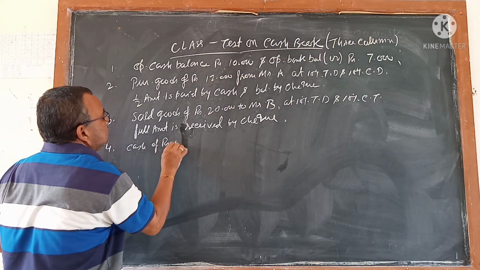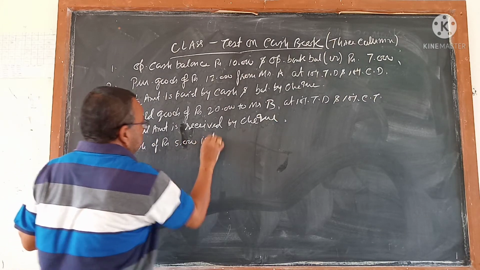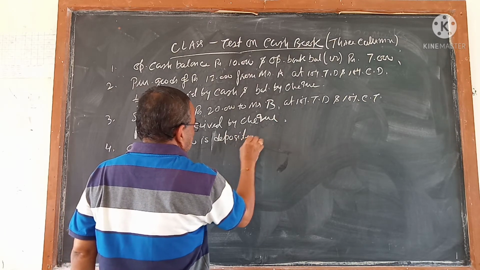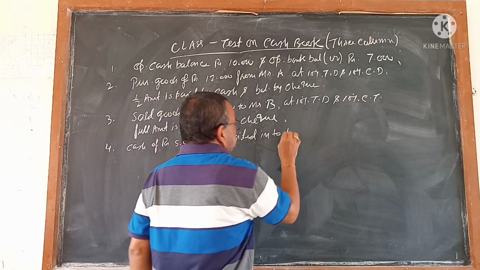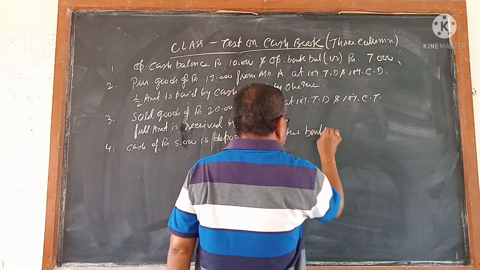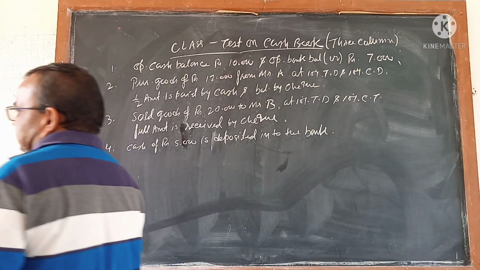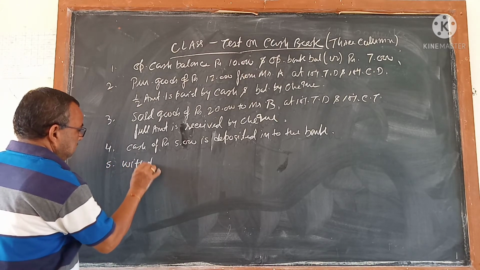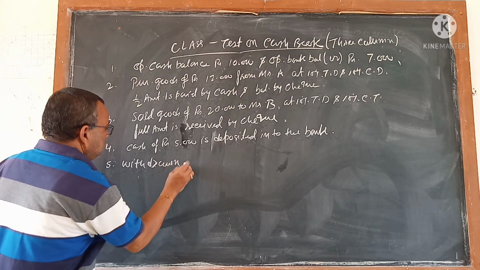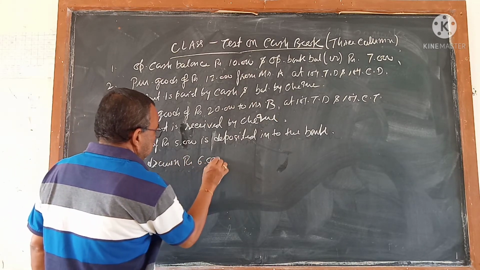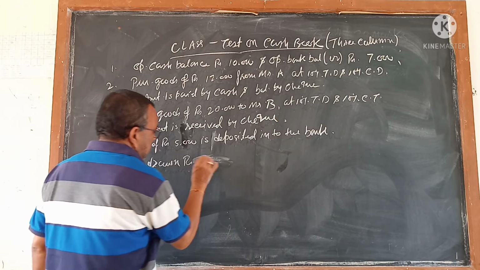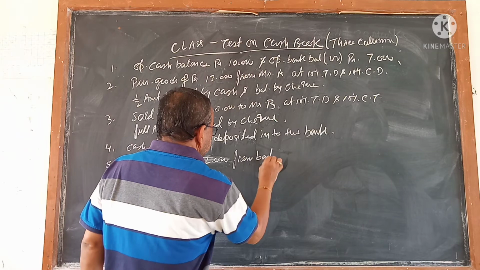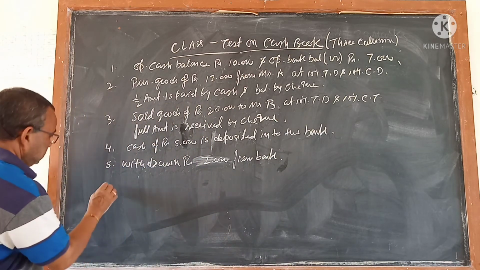Cash of rupees 5,000 is deposited into the bank. Withdrawn rupees 2,000 from the bank. 6.